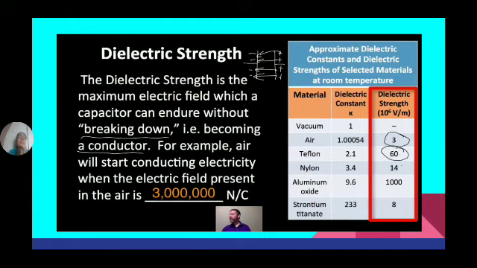Here the dielectric strength of some materials is given. See, air is 3 into 10 power 6 volts per meter, Teflon 60, nylon 14, aluminium 10,000. Like that the values are given. So dielectric strength is the maximum electric field which a capacitor can endure without breaking down.